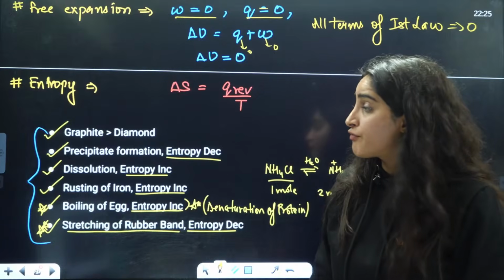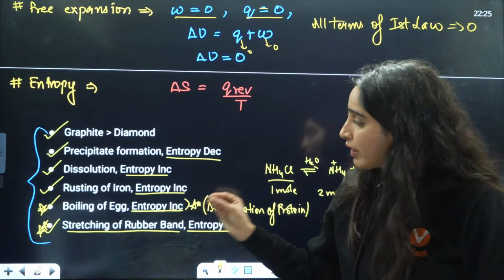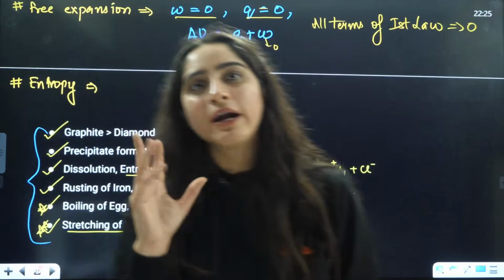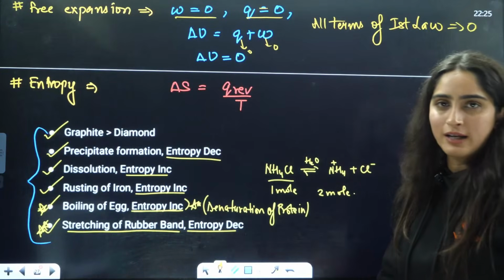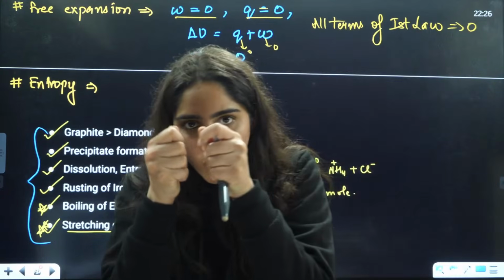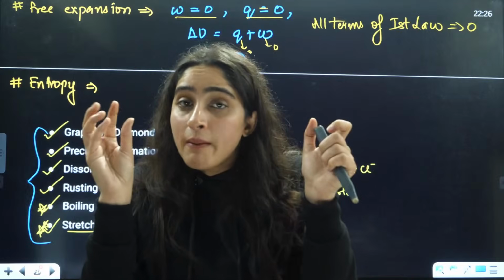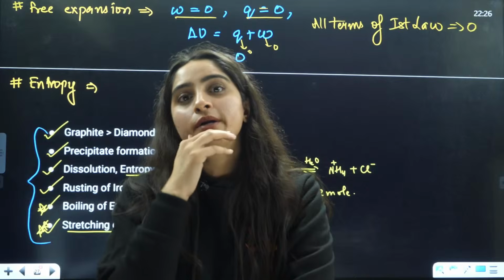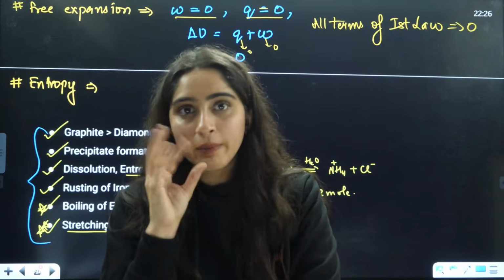Boiling of egg, that's a very, very important concept. Usually you will think, ma'am, liquid is getting converted to solid, so should entropy increase or decrease? Ma'am, molecules are coming closer to each other, disorderness is decreasing, it should decrease, right? That will be in your head.